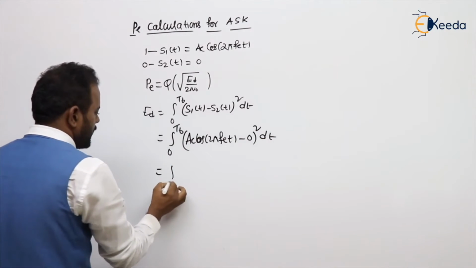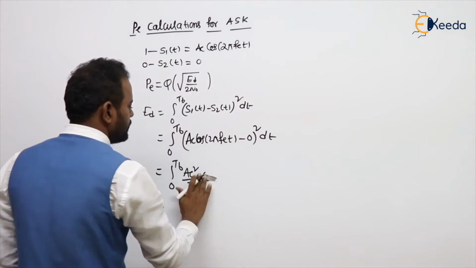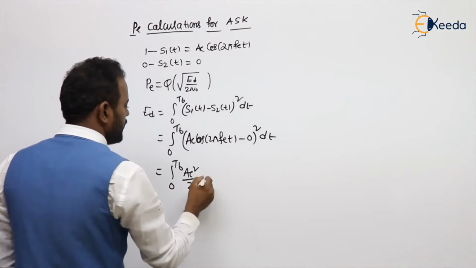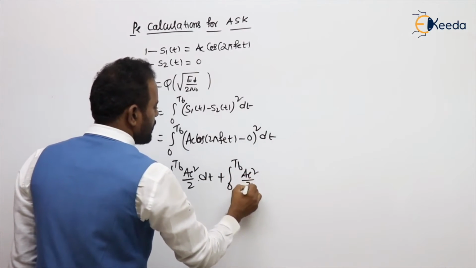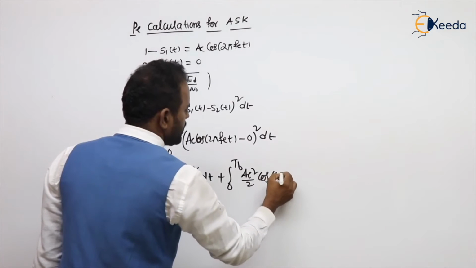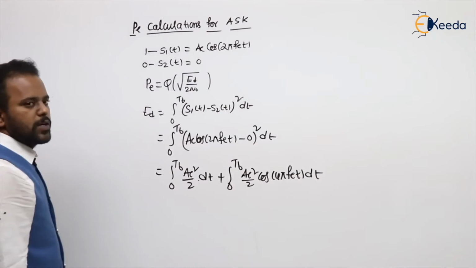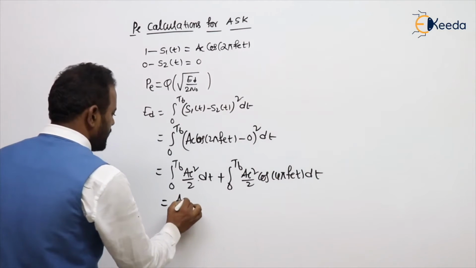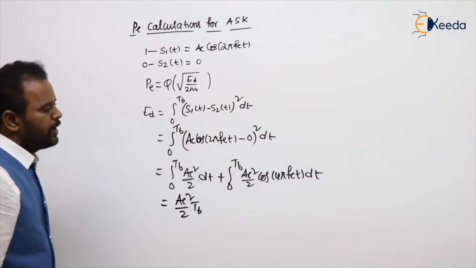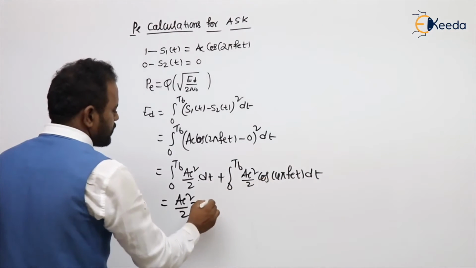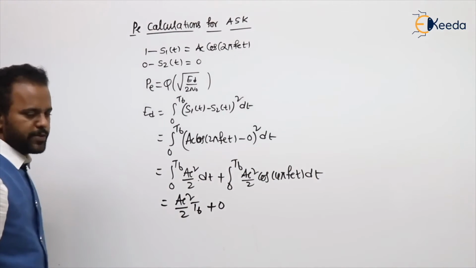That is nothing but integral 0 to Tb of Ac square by 2 dt plus integral 0 to Tb of Ac square by 2 cos 4 pi fc t dt. I think all of you understand what I did: cos square is (1 plus cos 2a) by 2, I written. The first term is Ac square by 2 into integral dt, which is t, Tb minus 0, Tb. The second is the area under the cos function, which is nothing but 0, because in each duration there are an equal number of cycles.